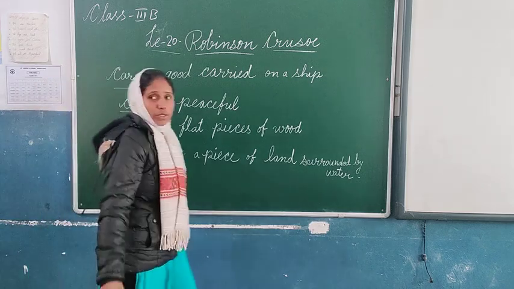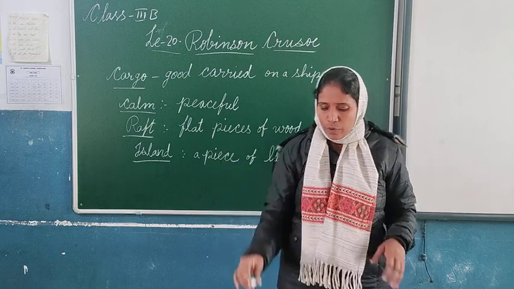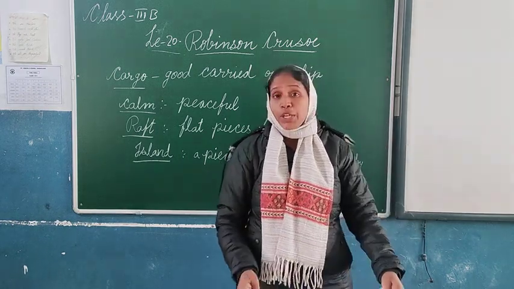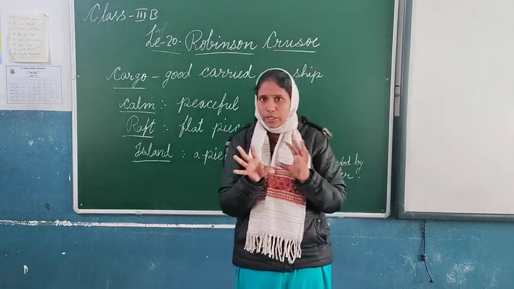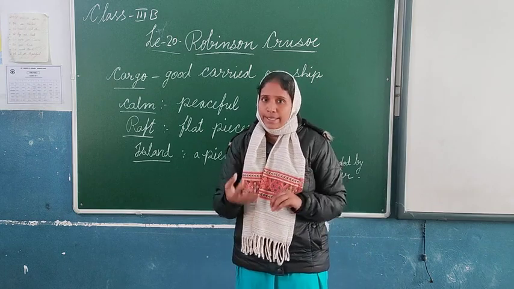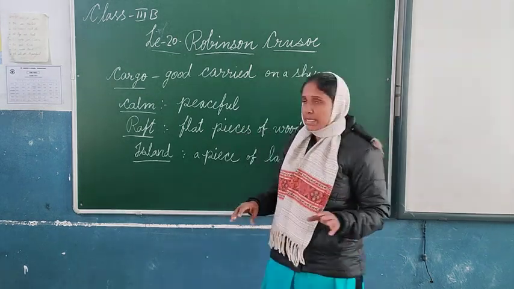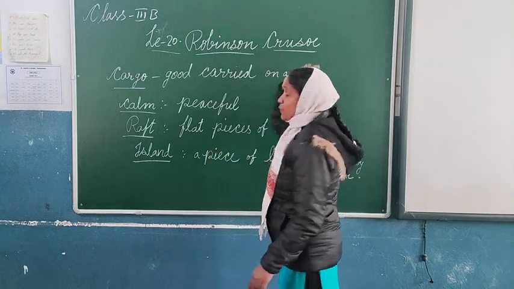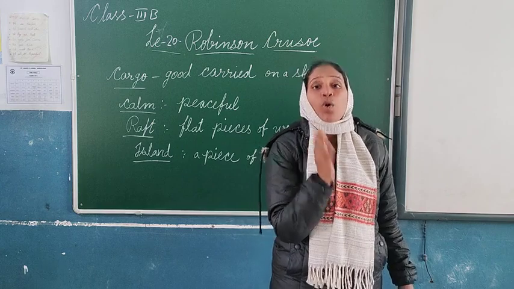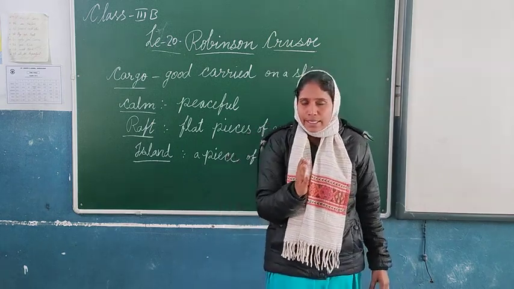And there are some other words also. While reading, we can understand them one by one. First, I will be telling you the story of this particular lesson. At home you can read the story and understand more. This story belongs to the person I mentioned, Robinson Crusoe. About his personality, what he has achieved in his life, what character he has.